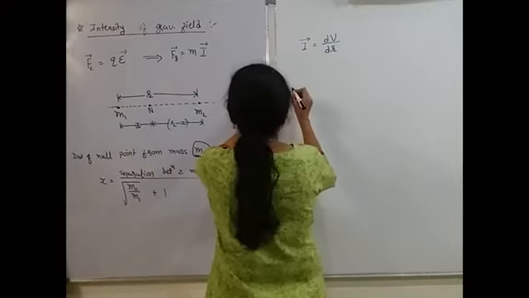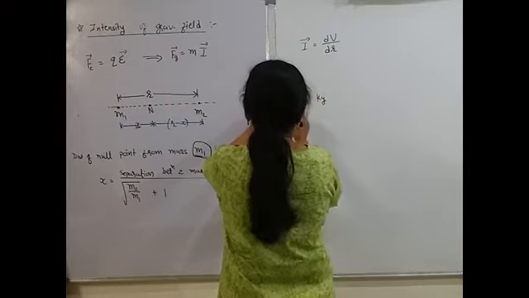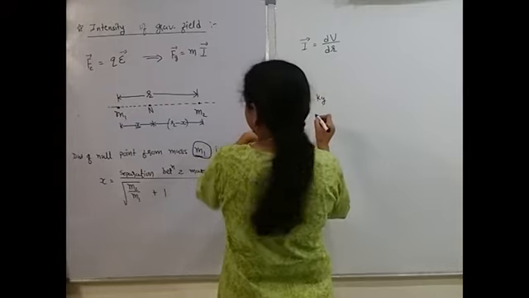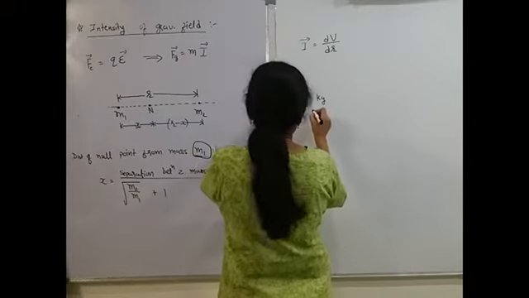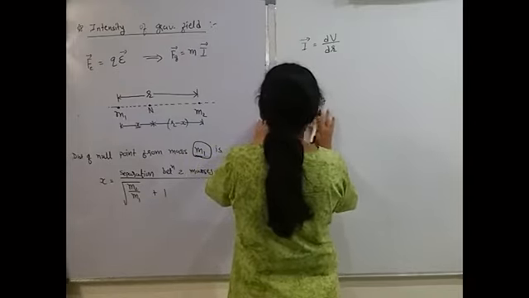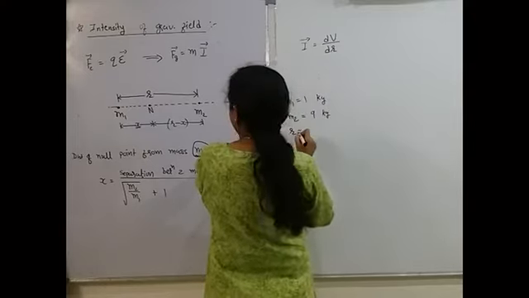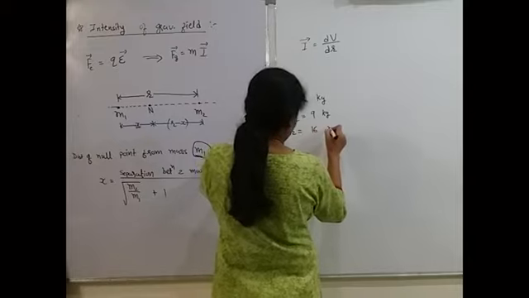Okay. So using this formula, quickly you can find the location of the null point. Let us consider an example. Suppose m1 is 1 kg, m2 is, let us say, 9 kg, and let us take r as 16 meter.